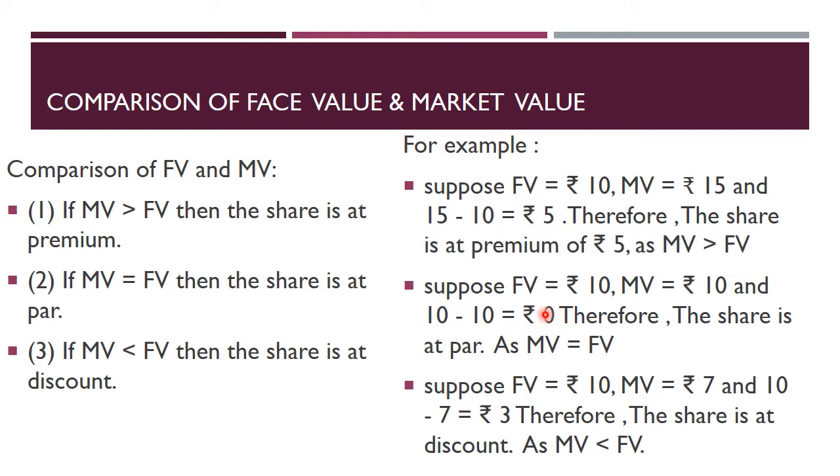Next, suppose FV is rupees 10 and MV is rupees 10, and 10 minus 10 is equal to 0. Therefore the share is at par, because market value and face value are the same. Third case is when face value is rupees 10 and market value is rupees 7. That means for a share which has a face value of rupees 10, you have to pay just rupees 7 to purchase it. Hence the share is at a discount of rupees 3, since MV is less than FV.